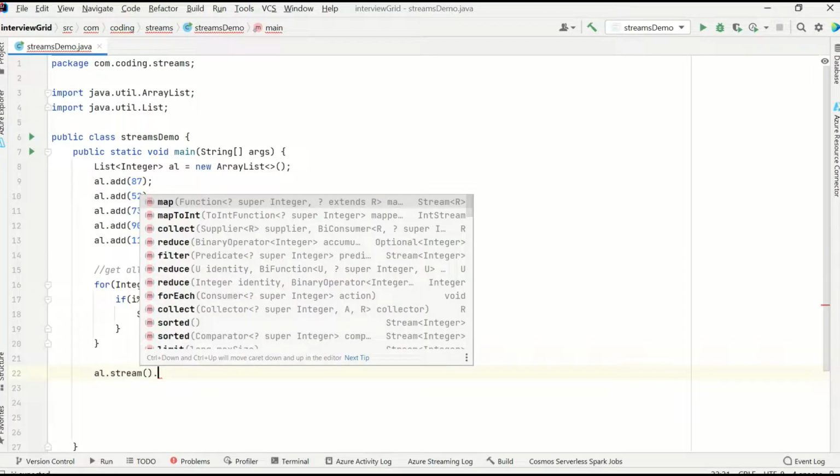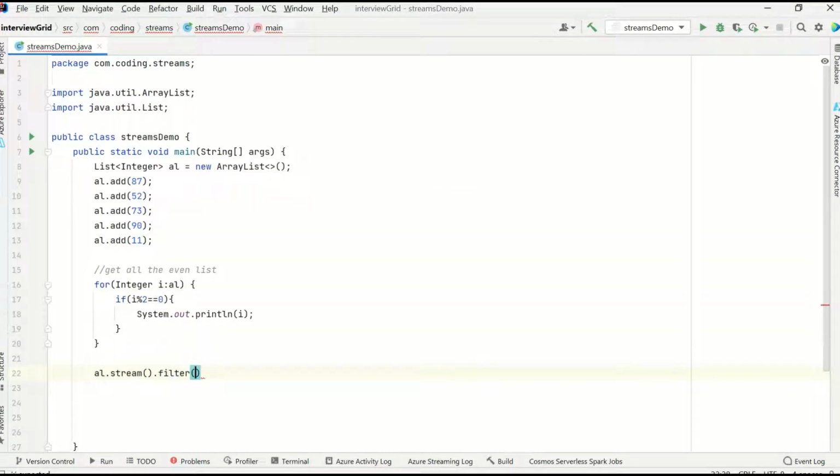And dot, what we'll do is, in this case, we will filter. Why? Because it is a condition. Based on this condition, the list is getting filtered, right? Whenever there is a condition which you want to check on the list or the collection, you'll use the filter. And here, for each of the n in the list, right? So AL has all these five values. For each of those n, this can be anything, n, x, whatever, right?